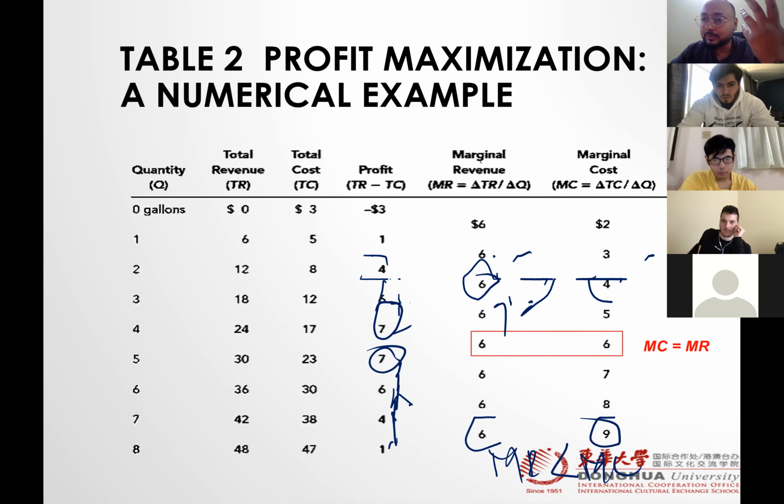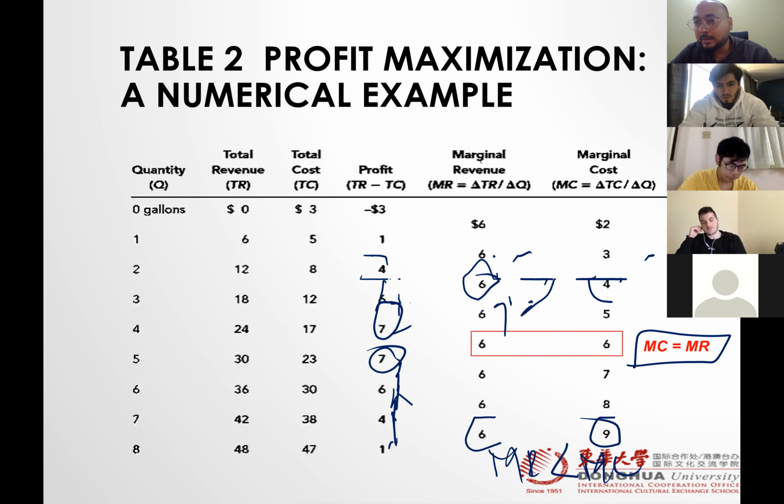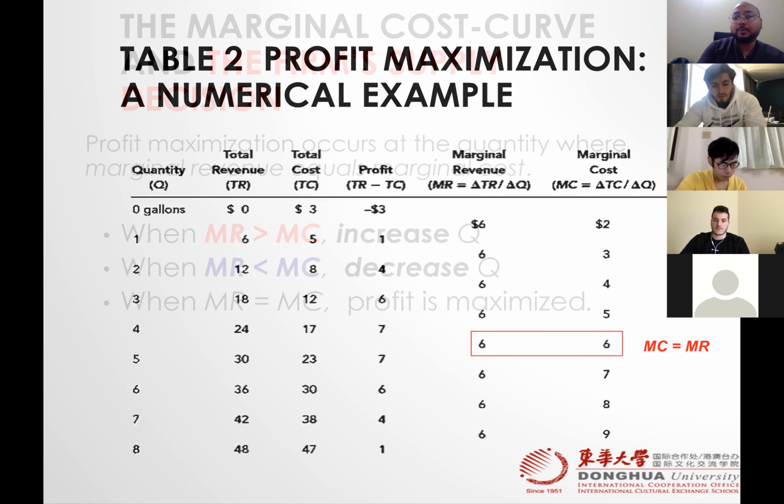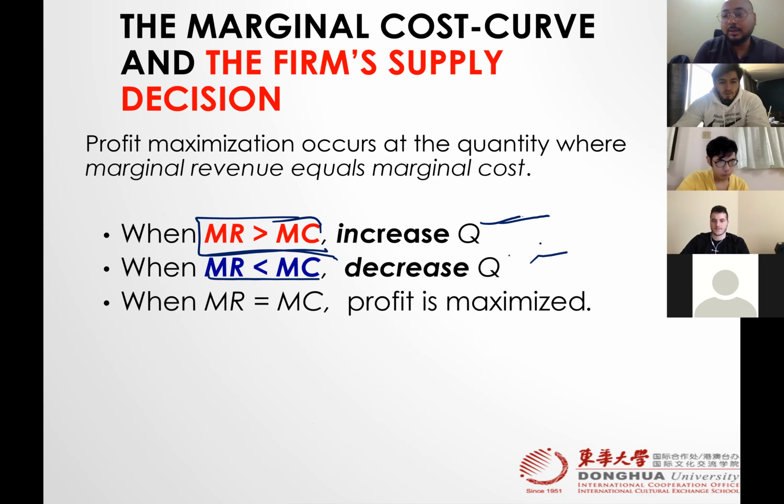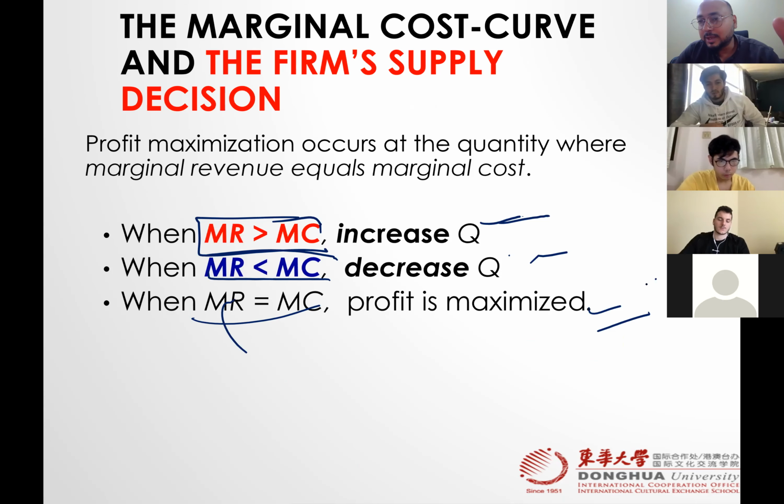So this is marvelous. That's why the economists believe that MC is equal to MR is a magical condition, a profit maximizing condition, right? You see MC is equal to MR, and then you can decide whether you need to produce more, decrease your production, or stay the same. If MC is equal to MR, your profit is maximum, you stay on the same path. That's it, right? So here we go. If MR is less than MC, decrease production. If MC is equal to MR, you are at the profit maximizing stage.